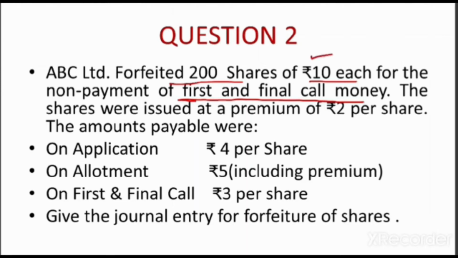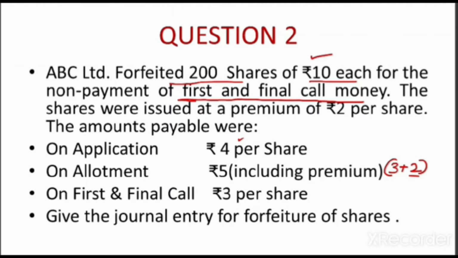The shares were issued at a premium of 2 per share and the amounts payable were rupees 4 on application, rupees 5 including premium on allotment. So it means the nominal value is 3 rupees which has to be paid on allotment, and premium amount is rupees 2 per share, and rupees 3 on first and final call. So this makes it 10 rupees. So let us now pass the journal entry when we have not received the first and final call.